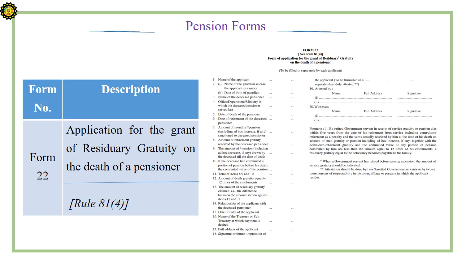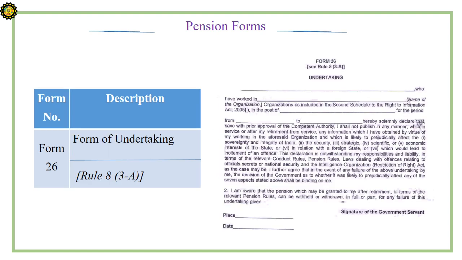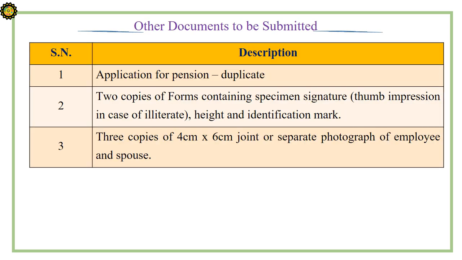Form 22. It is about application for the grant of residuary gratuity on the death of a pensioner. Form 26. It is about form of undertaking. Other documents to be submitted along with pension forms.